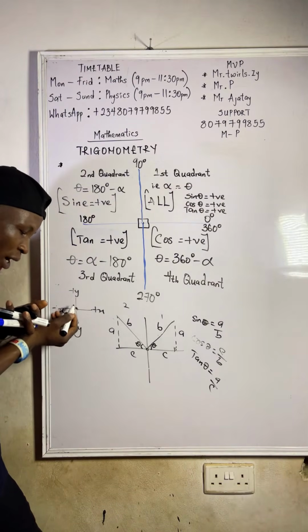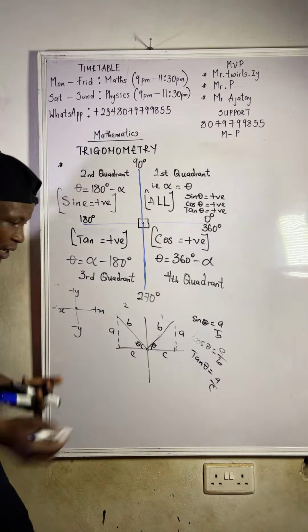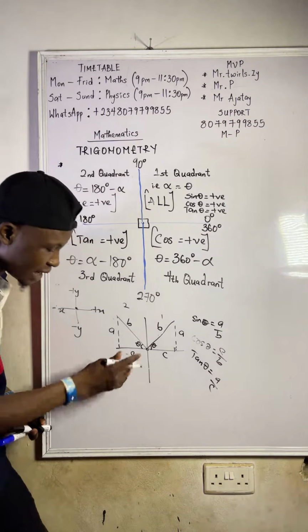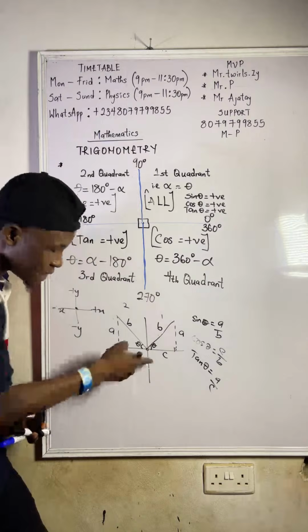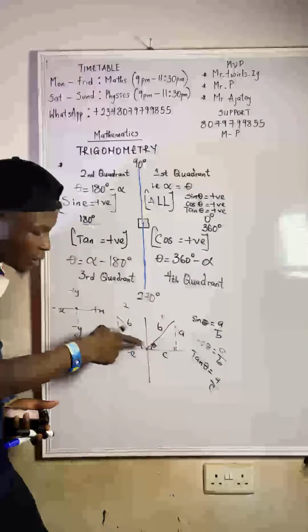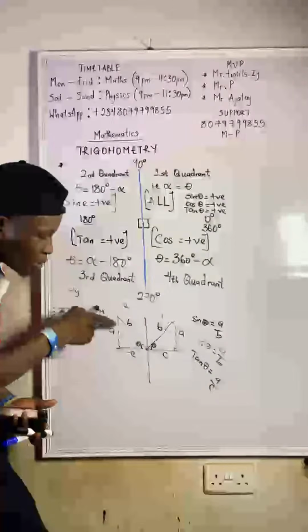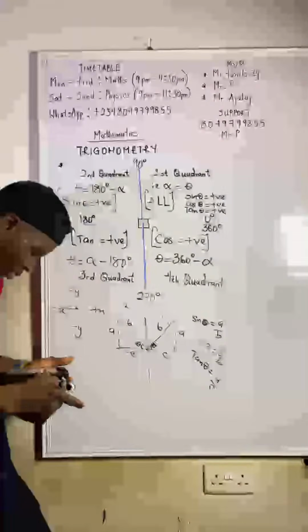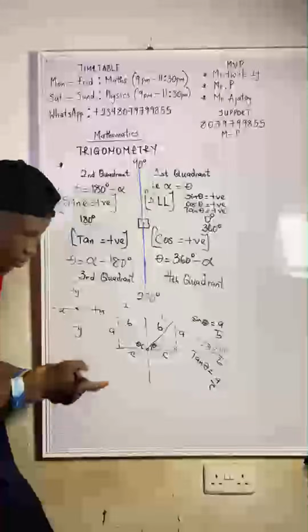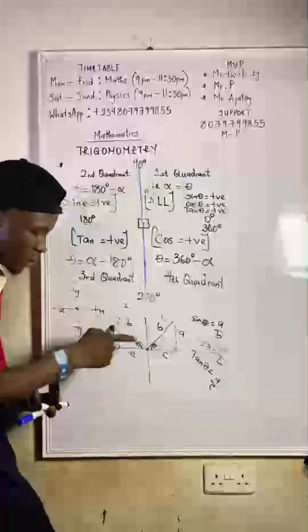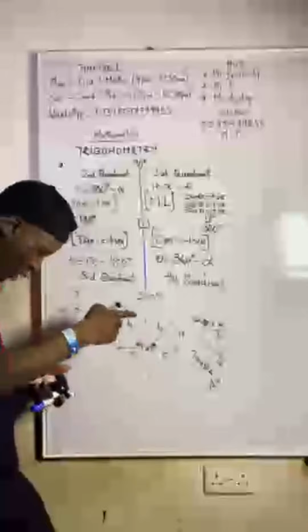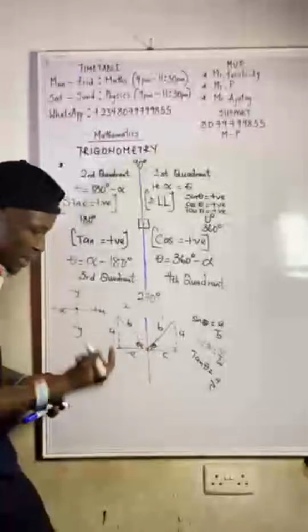Here is positive y, negative y, right? It will be minus because it's on the negative. But this A is still on the positive y-axis, then C is on the negative x-axis.